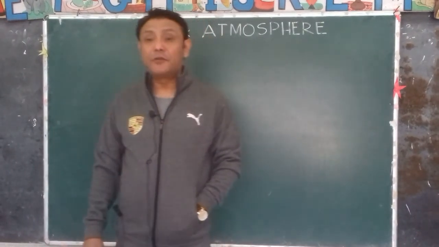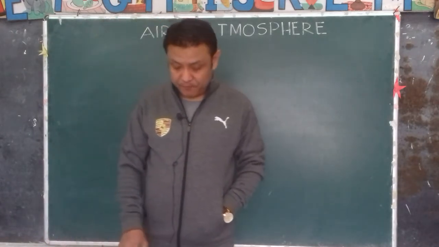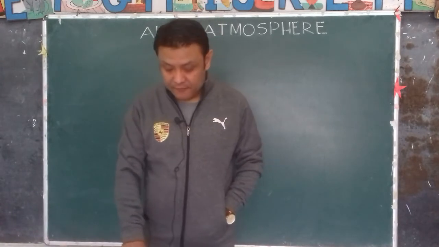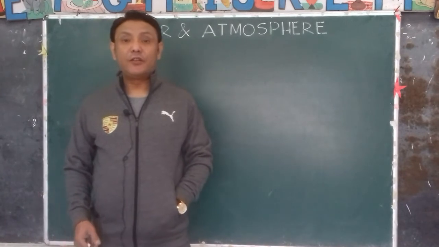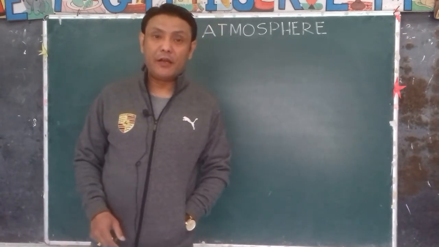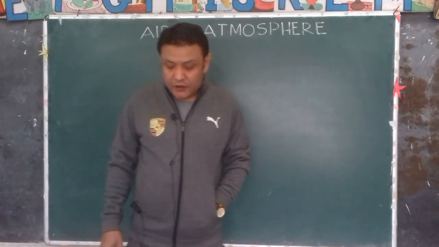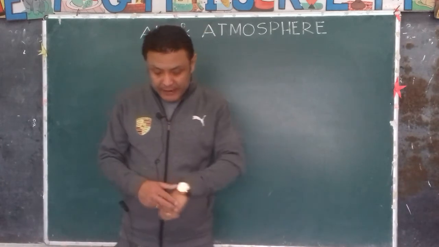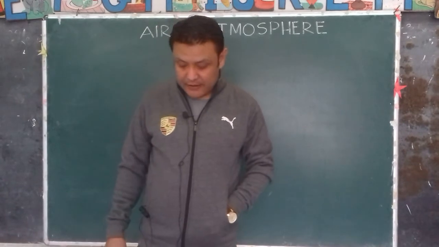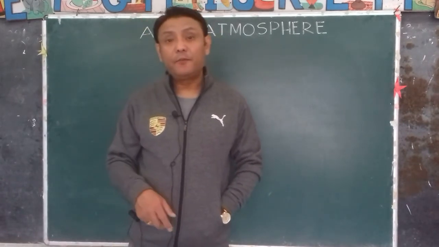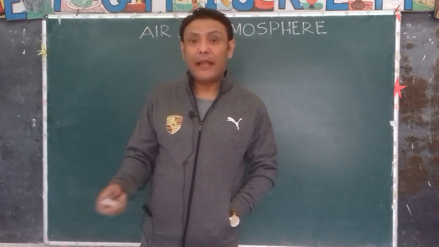Now next we come to the next abundant gas in the atmosphere, that is oxygen. We have 21% of oxygen in the atmosphere. We all know that oxygen is very important for respiration, in plants as well as in animals. Oxygen is a life-supporting gas that is necessary for respiration. In respiration, the living organisms take in oxygen, oxygen reacts with the food, and then energy is released.